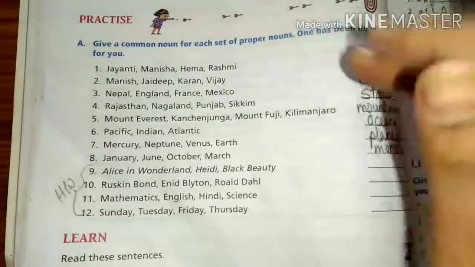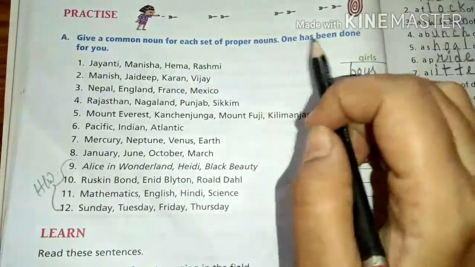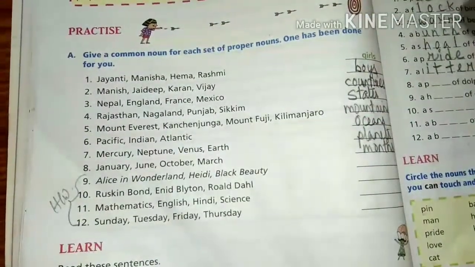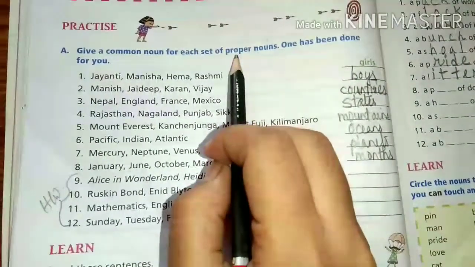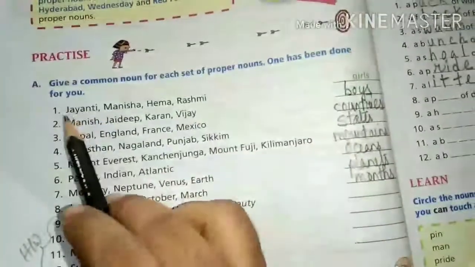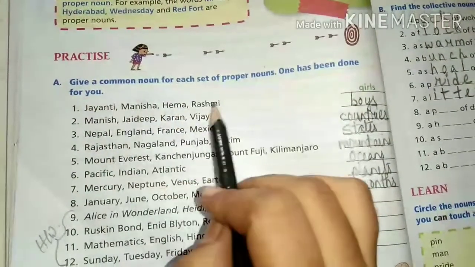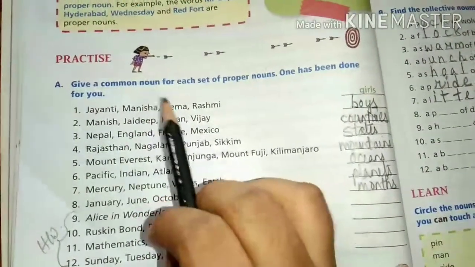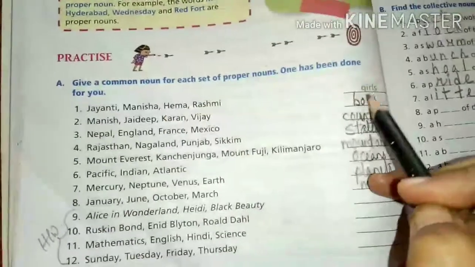Now question number 8. Give a common noun for each set of proper nouns. One has been done for you. So you already know what you mean by common noun and what you mean by proper nouns. Common noun is the general name. This is what? Particular name. So this one is already done for you. Jayanti, Manisha, Hema, Rashmi. These are proper nouns and you have to give a common noun for them. These are names of what? Girls. So you will write here girls.